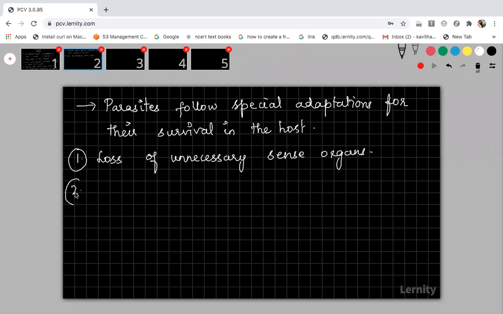Okay. So this is one of the adaptations followed by a parasite. When talking about parasites, don't think only about microorganisms, because worms can also be parasites. You would have studied in Platyhelminthes and Aschelminthes, they occur as parasites and cause diseases. We studied examples, right? Filariasis, Ascariasis. So a parasite, in the sense, is any living organism that lives in another living organism's body. Loss of unnecessary sense organs.